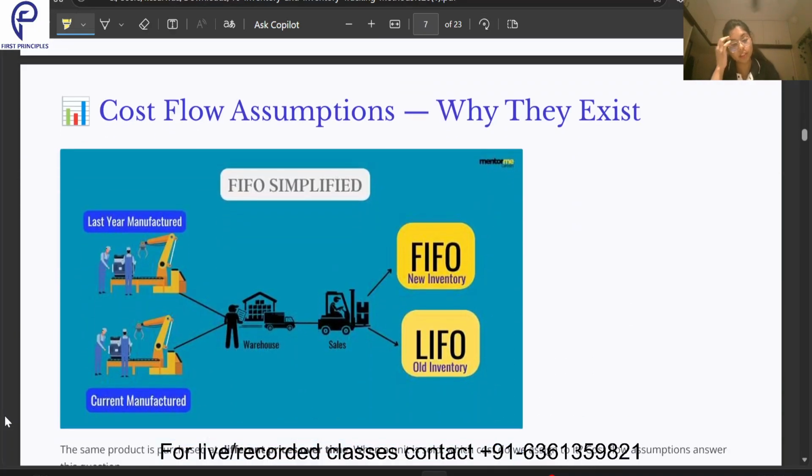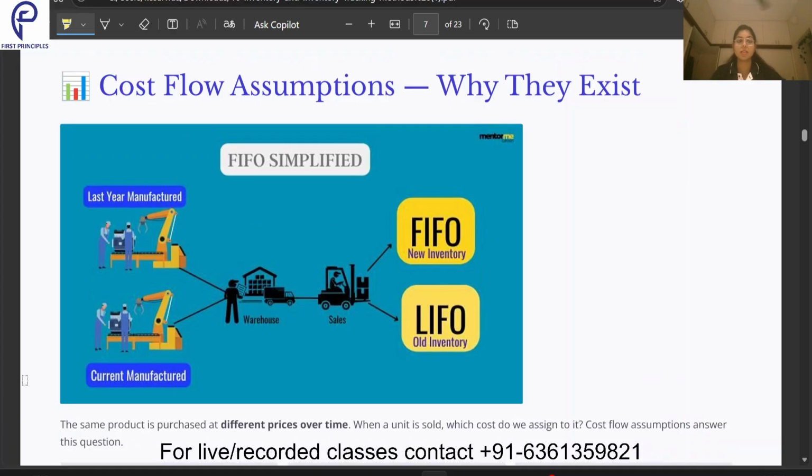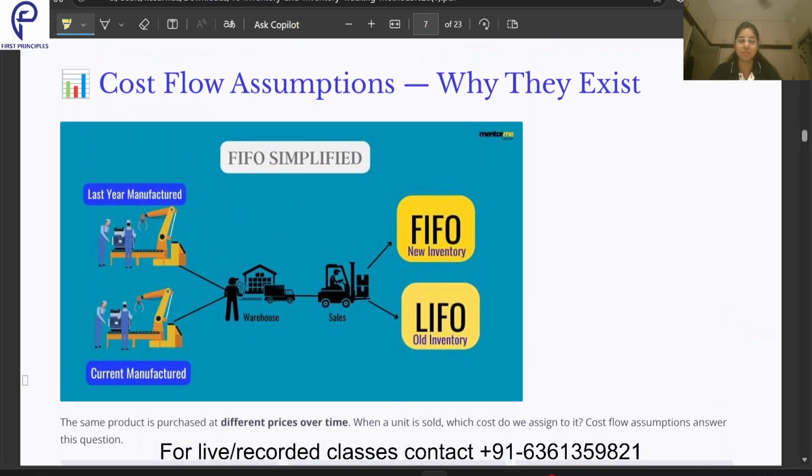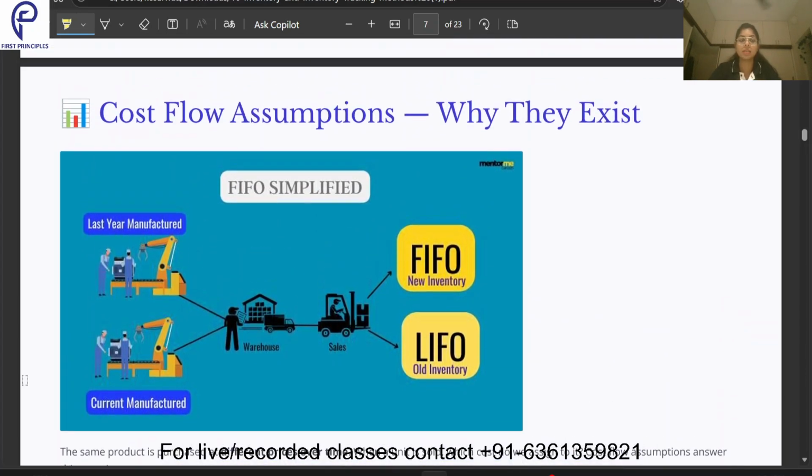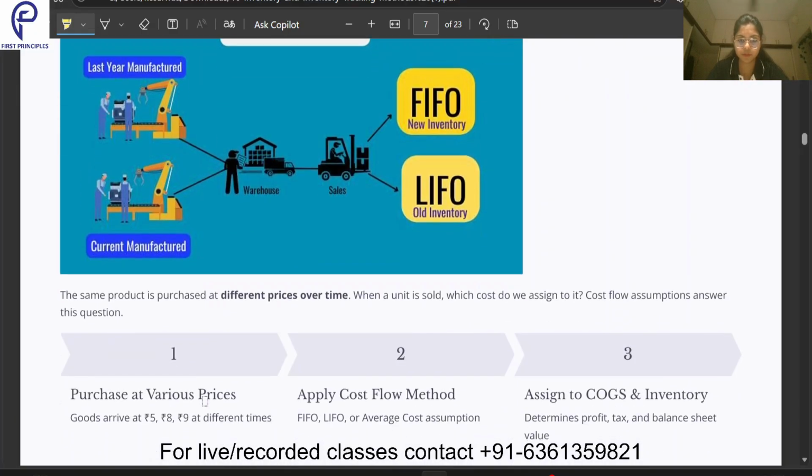Now we have cost flow assumptions. Very easy, very important for us to understand. So we have cost flow assumptions. One is FIFO, one is LIFO. That means how do we track the inventory? So basically there are three major methods. One is FIFO, one is LIFO, one is the average method. Sorry, not weighted average, actually average method. So we will study this in the subsequent slides.